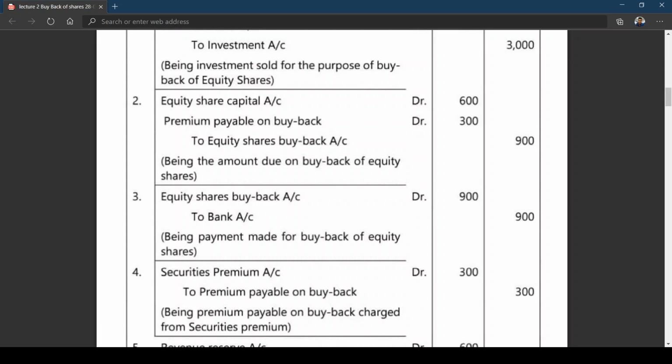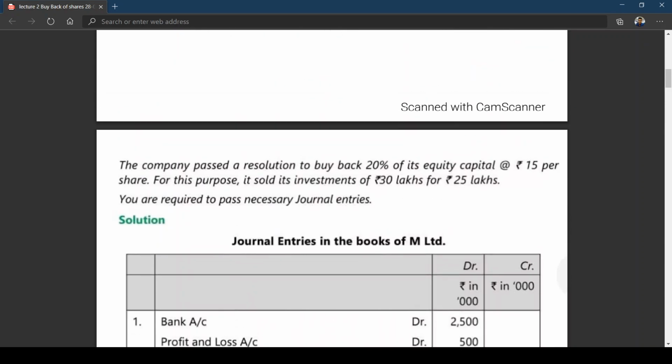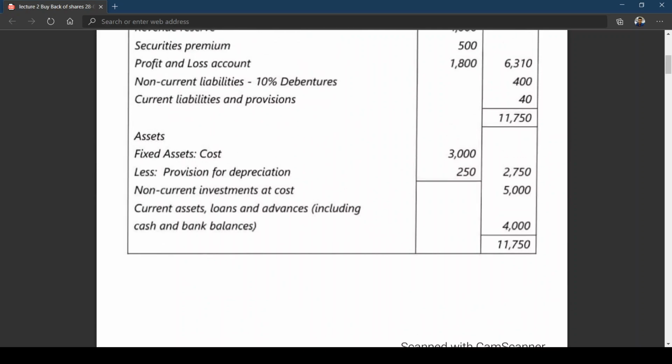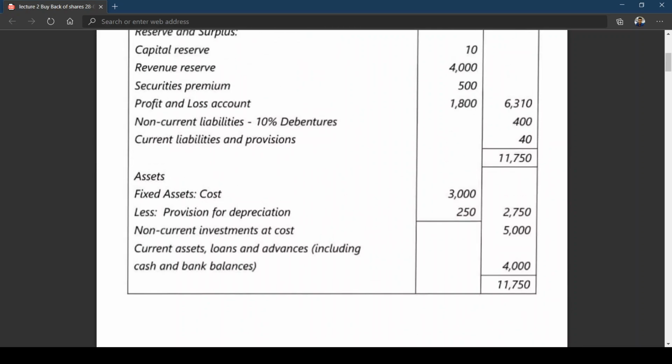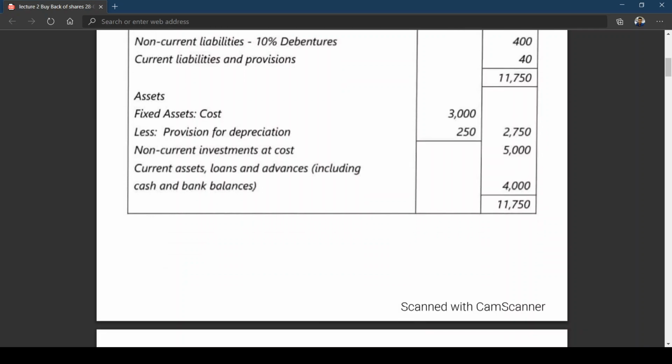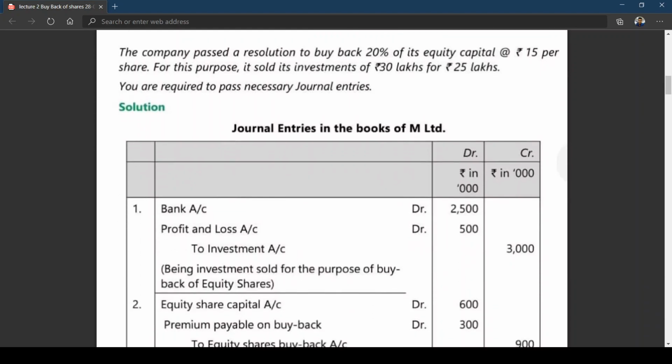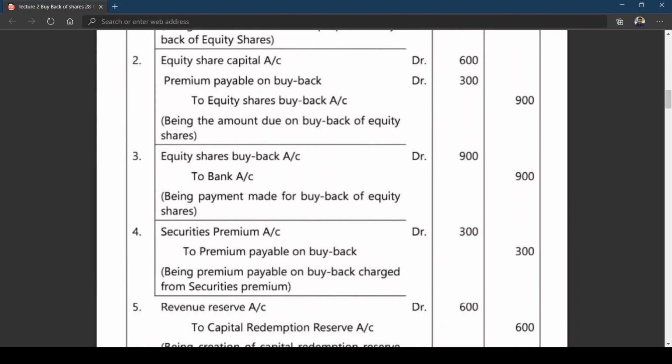If you look at the problem, we got security premium of 1,800. Am I right? You can see that, scroll it. And if you see, security premium is 500,000. It's nothing but 5 lakhs. So this loss can be adjusted against security premium. So what is the entry they have written? Security premium account Dr to premium payable on buyback.